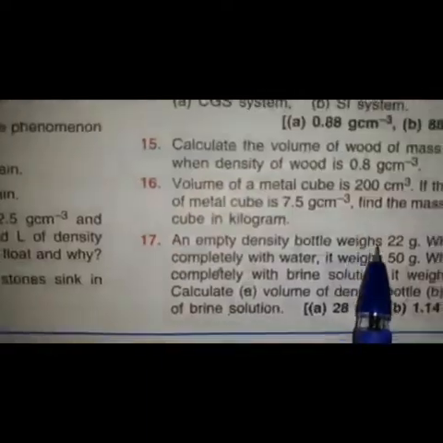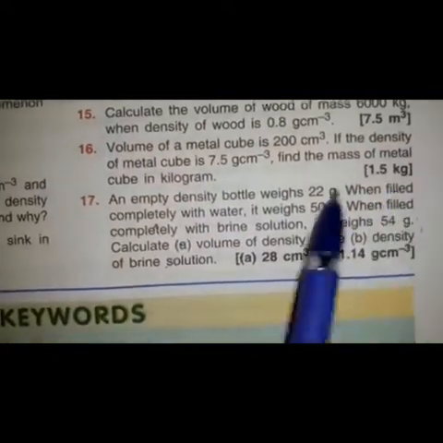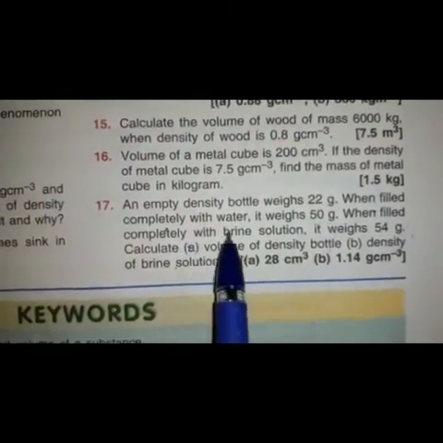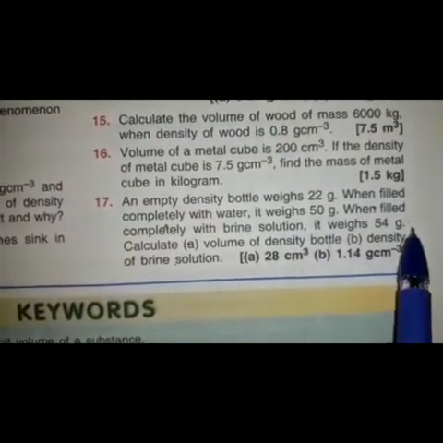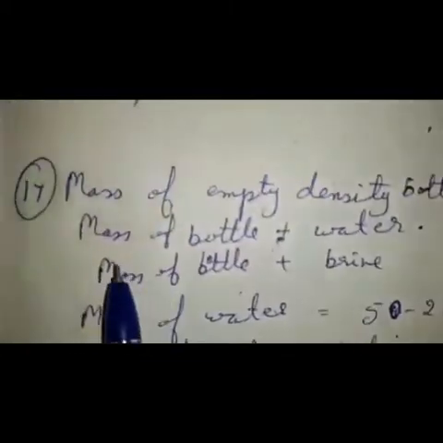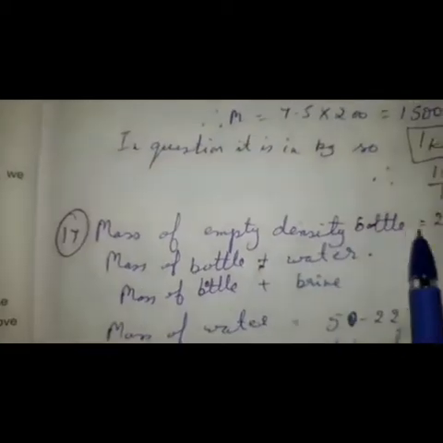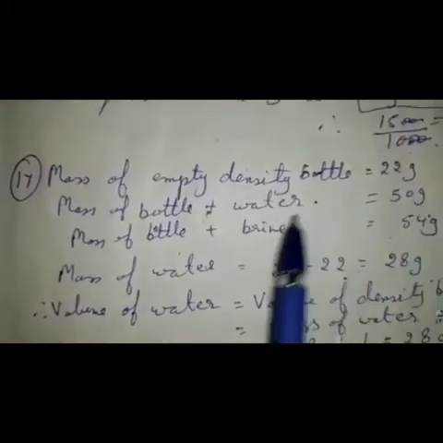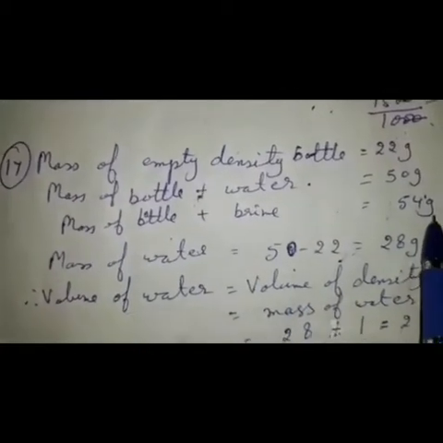Now question number 17, children. An empty density bottle weighs 22 gram. When filled completely with water it weighs 50 gram. When filled completely with brine solution it weighs 54 gram. Calculate volume of density bottle and density of brine solution. Children, whatever is given, I have written: mass of empty density bottle 22 gram, mass of bottle plus water 50 gram, mass of bottle plus brine 54 gram.